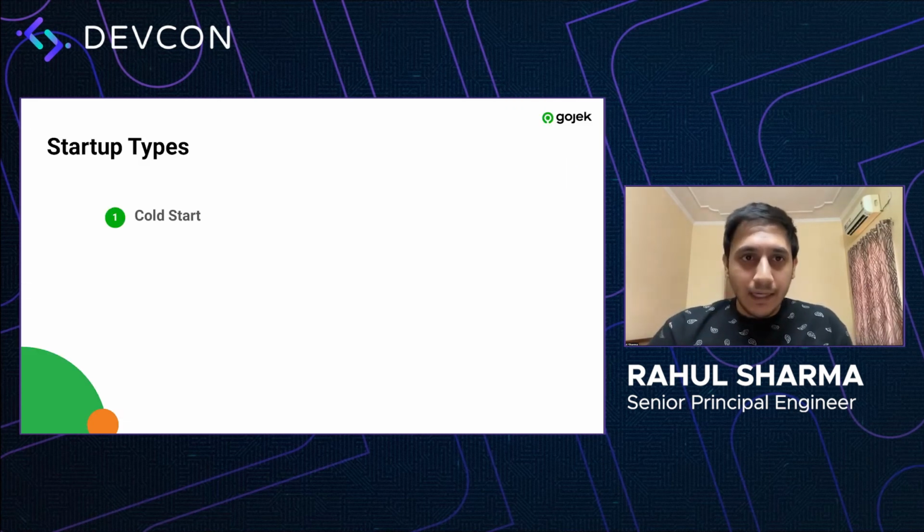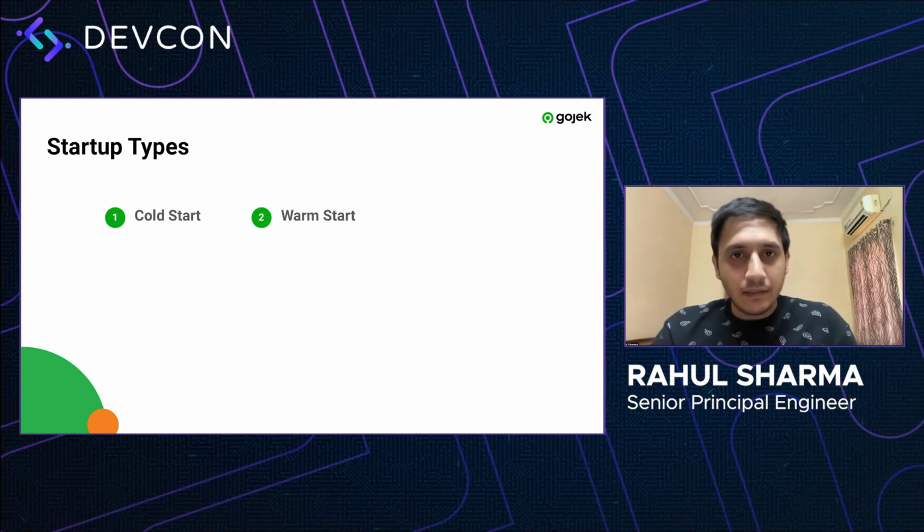There are multiple types of startups. First, there is a cold start that represents the most amount of overhead for a launch, as the system is tasked with creation of our application process, followed by the creation of our first activity. Then there is a warm start, which has relatively lesser overhead as the application process is already alive and the activity may need to be recreated during launch. Finally, there is a hot start, which has the least amount of overhead as both the process and the activity are already alive and only the last screen needs to be resumed during a launch.